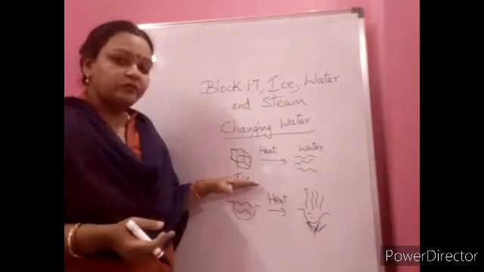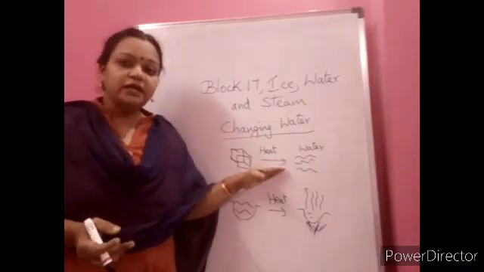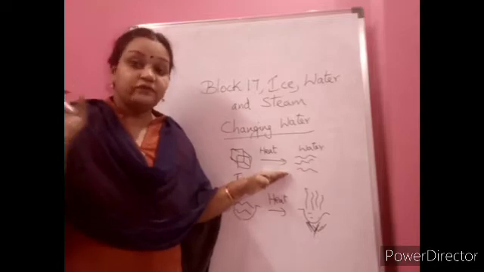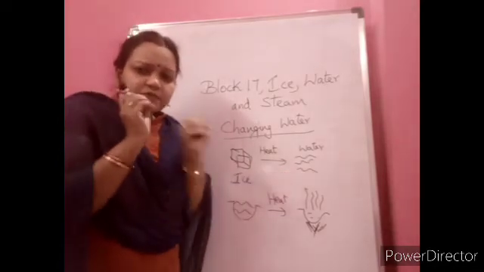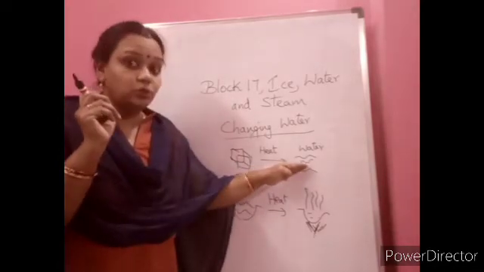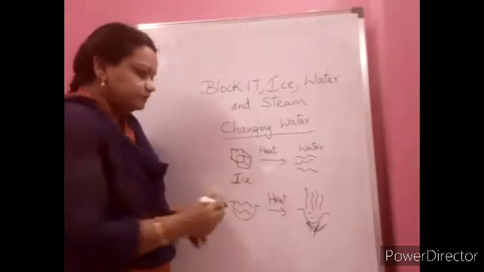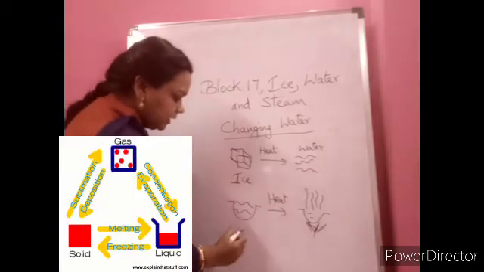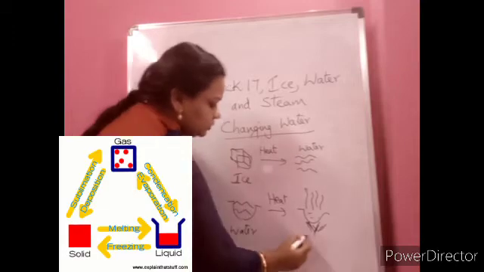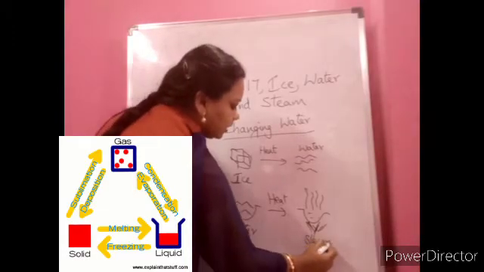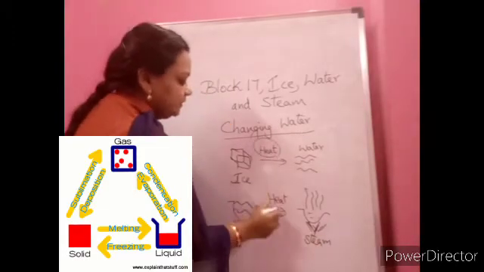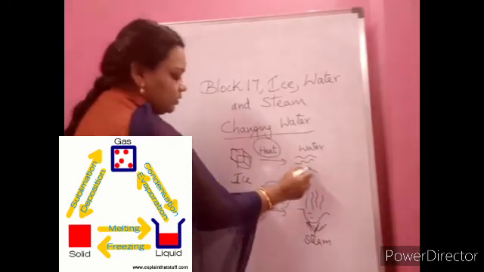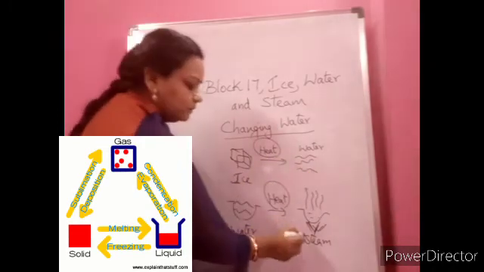So one form of water we took, ice, we are heating it, or just you leave it outside the freezer, it is very cold. Cold means very low temperature. So it will change into water. Again the same water you are heating, again it will change into steam. See, from one form to another form, just by heating, how it is changing. Ice is changing into water, again water is changing into steam.